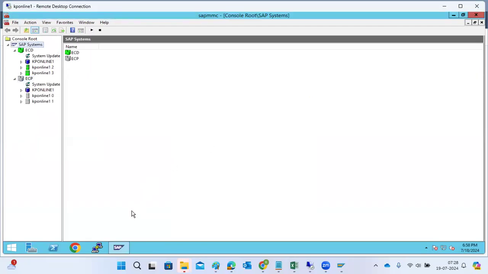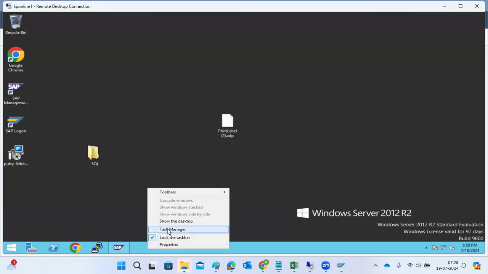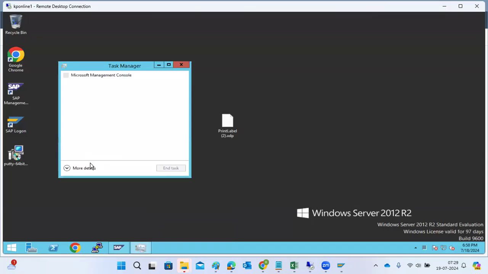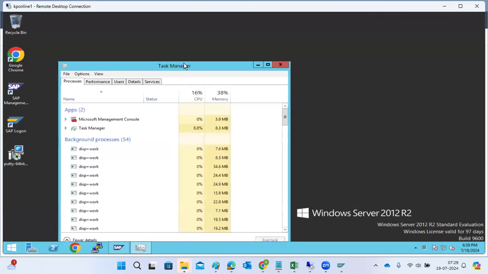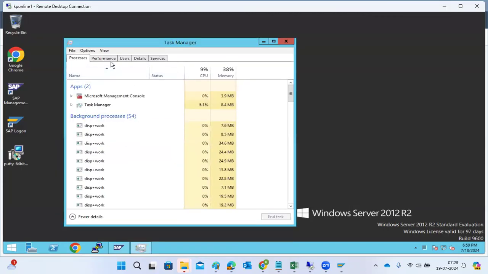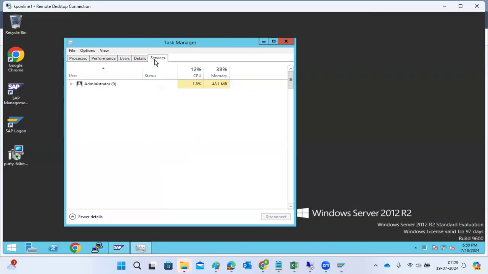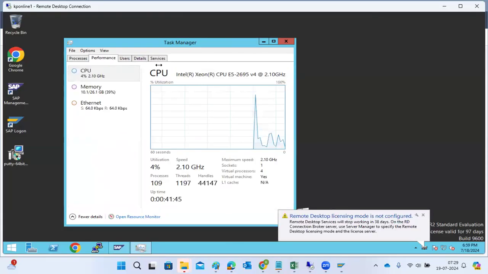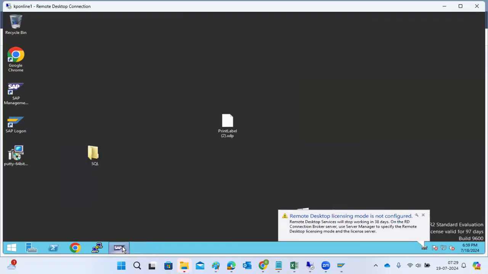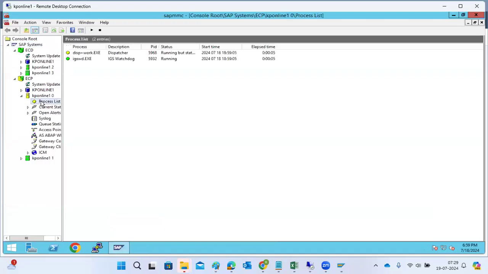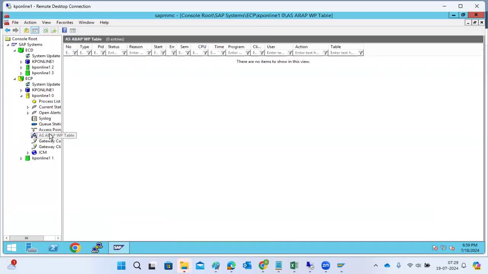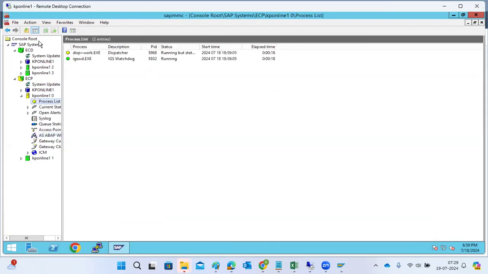I started one more app server as well. Here we can monitor how the system is behaving, how the system is running, and all the related information. Sometimes during startup there is a problem and the system will not start.